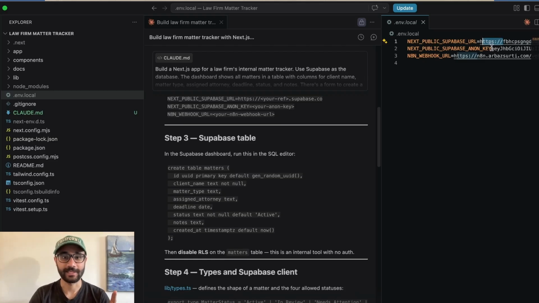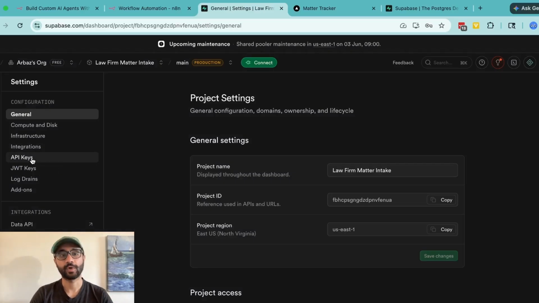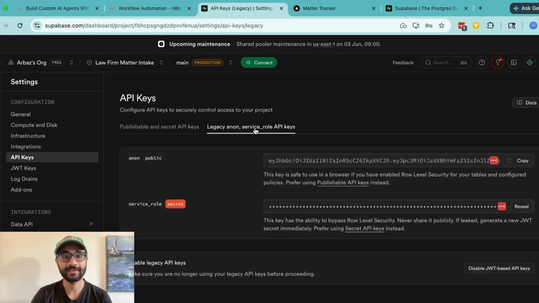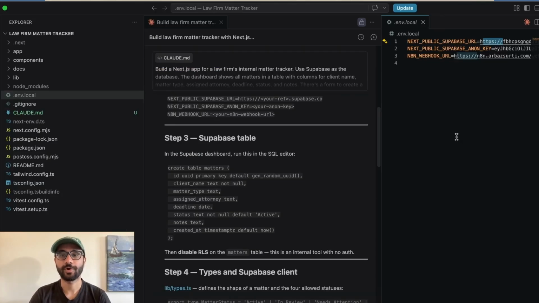The next thing that we need is, under the same settings, if you go to API keys, go to legacy anon service role API keys, and this is the one that you need, the anon public. You copy it, and then once you've copied it, in Visual Studio Code, this is where you paste it. And the N8N webhook URL is something that Claude Code itself will give you.